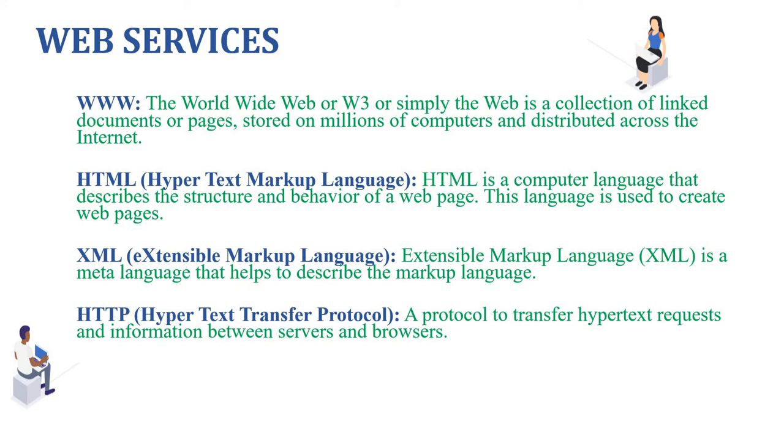This language tells the browser how to display text, pictures, and links on the screen. HTML is a language which supports multimedia documents and it consists of audio, video, graphics, pictures, etc. So this helps in creating hyperlinks.